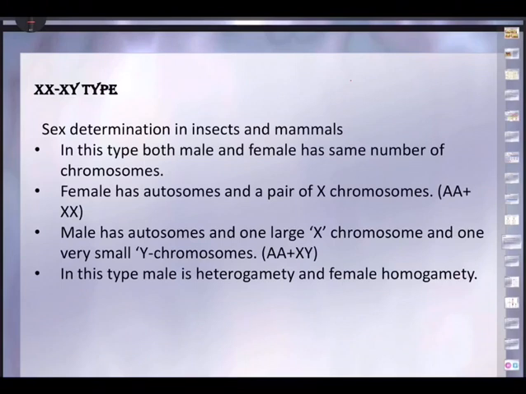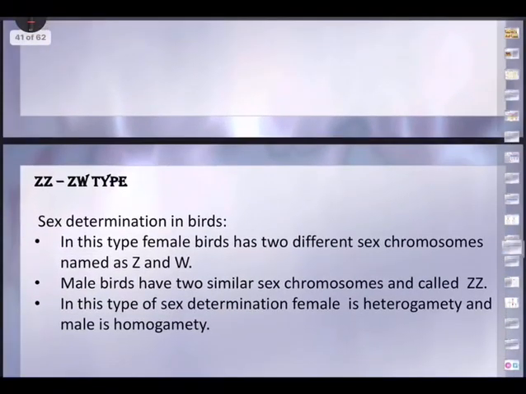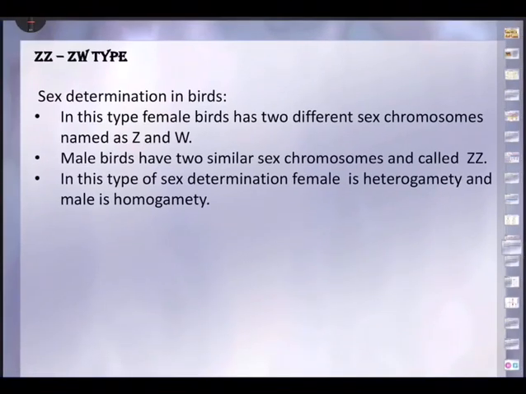So in this type of sex determination, in male it is heterogamety. Hetero, different gametes are there. A sperm having 22 plus X and a sperm having 22 plus Y. Whereas in female, the ovum has got only homogamety. Only one type of egg cell, 22 plus X. That's how the sperm will decide the sex of the baby.